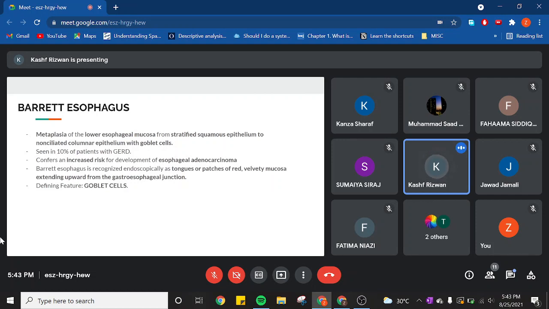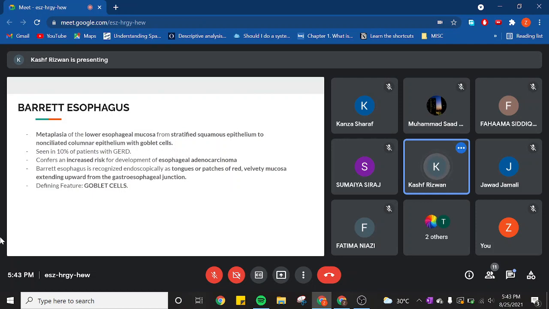This is what this pathology is associated with: metaplasia, and it's basically the change from stratified squamous epithelium to non-ciliated columnar epithelium with goblet cells. That's all there is to it. And obviously, Barrett esophagus has an increased risk for esophageal adenocarcinoma. We'll discuss that when we come to it.